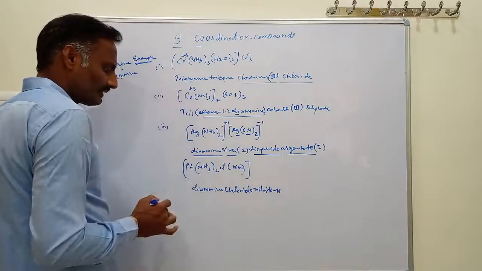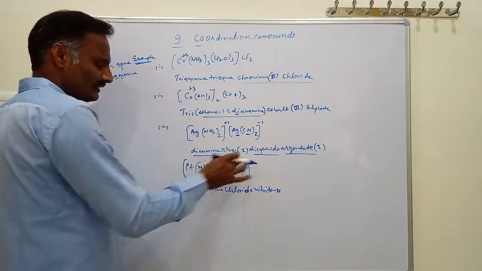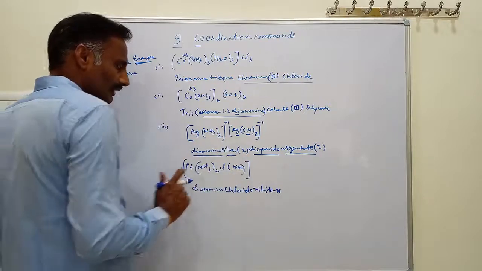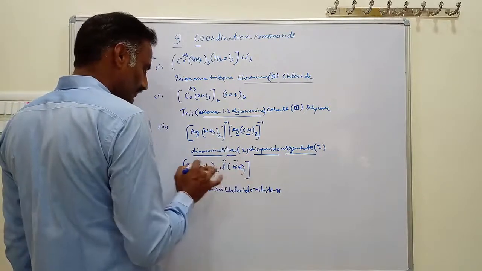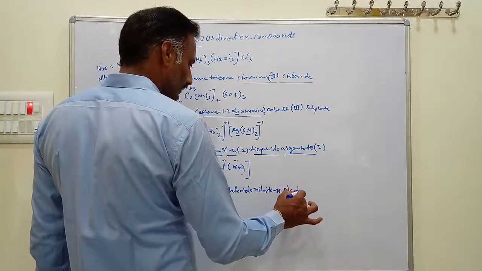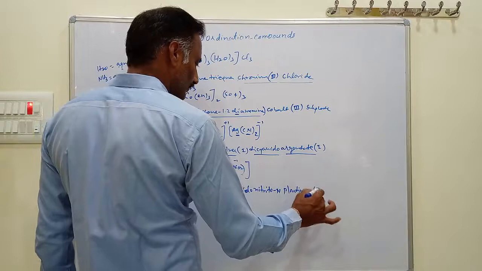And what type of complex is this? This is called a neutral complex. There is no charge on the complex here. The charge on the ligands is -1, and the metal becomes +2. This is platinum, platinum(II).